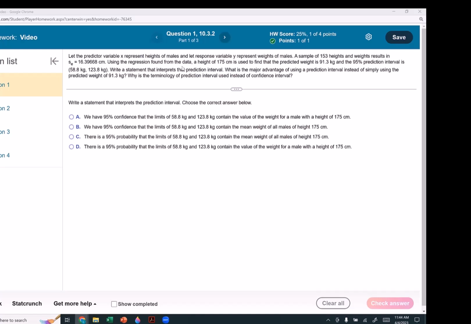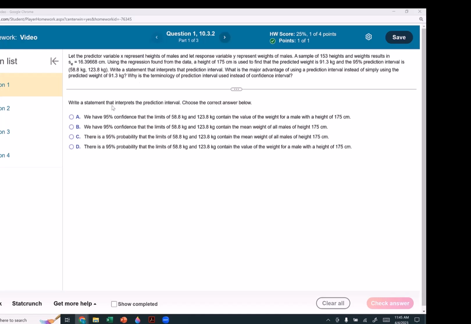Using the regression found in the data, a height of 175 centimeters is used to find that the predicted weight is 91.3 kilograms, and the 95% prediction interval is 58.8 kilograms to 123.8 kilograms.